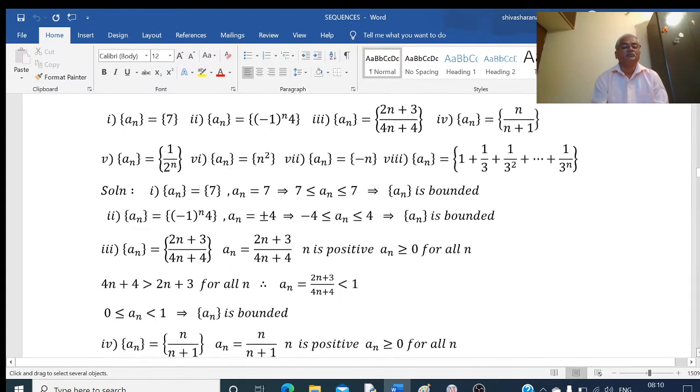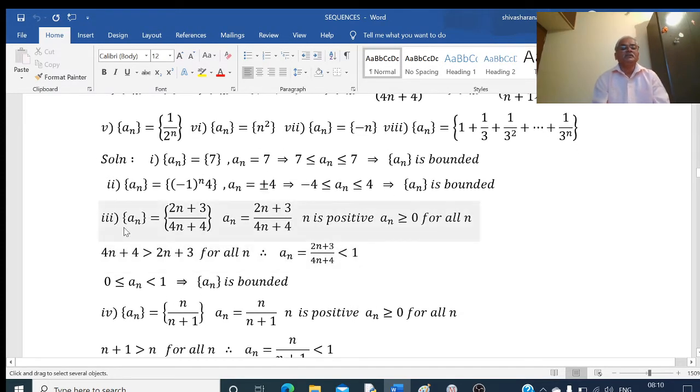Next example: this is the sequence 2n plus 3 divided by 4n plus 4. So an is equal to 2n plus 3 divided by 4n plus 4. Now here n is a positive quantity, so 2n is positive, and 2n plus 3 is also positive. That is, the numerator is a positive quantity, and the denominator is also a positive quantity. That means this whole term is greater than or equal to 0. So I can write an is greater than or equal to 0. Here 0 is the lower bound of the sequence, and this sequence is bounded below.